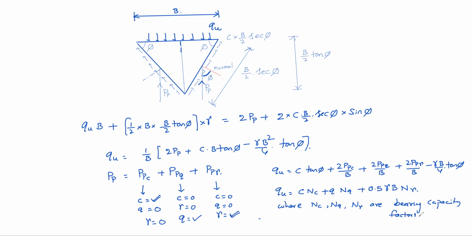Clear? So finally we derived this one, C NC plus Q NQ plus 0.5 gamma B N gamma, to find ultimate bearing capacity of strip footing only. So this is only for strip footing. Clear?